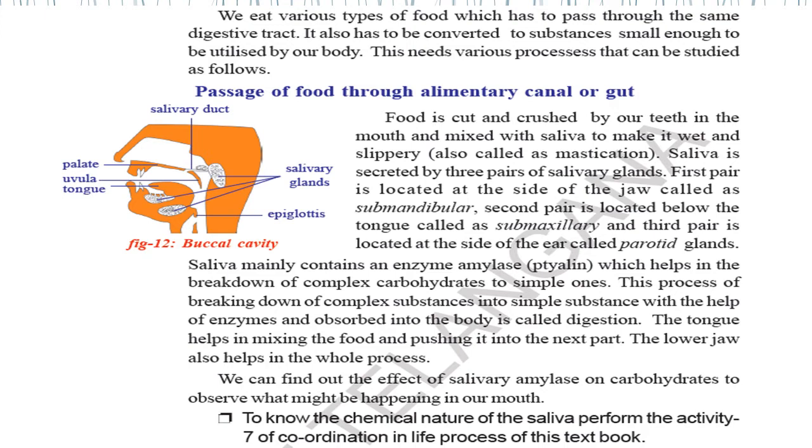Saliva mainly contains the enzyme amylase, ptyalin, which helps in the breakdown of complex carbohydrates into simple ones. This process of breaking down complex substances into smaller substances with the help of enzymes and absorbed into the body is called digestion. Clear? Got it? 3 types of salivary glands: submandibular, submaxillary, underline it, parotid gland.